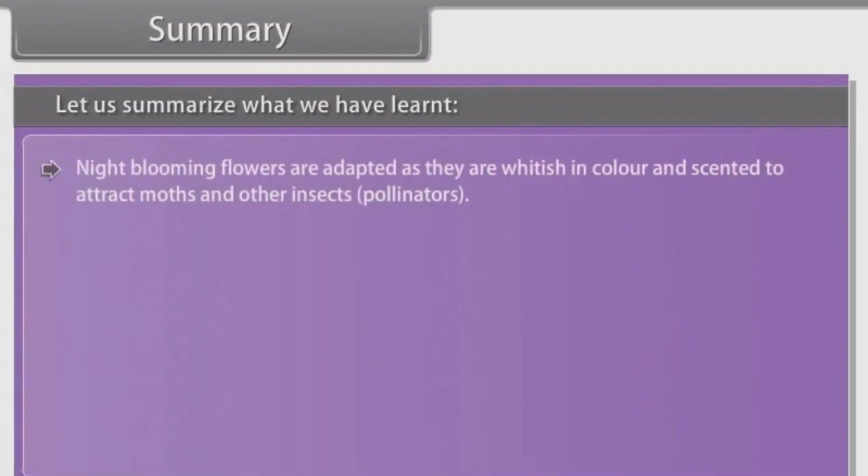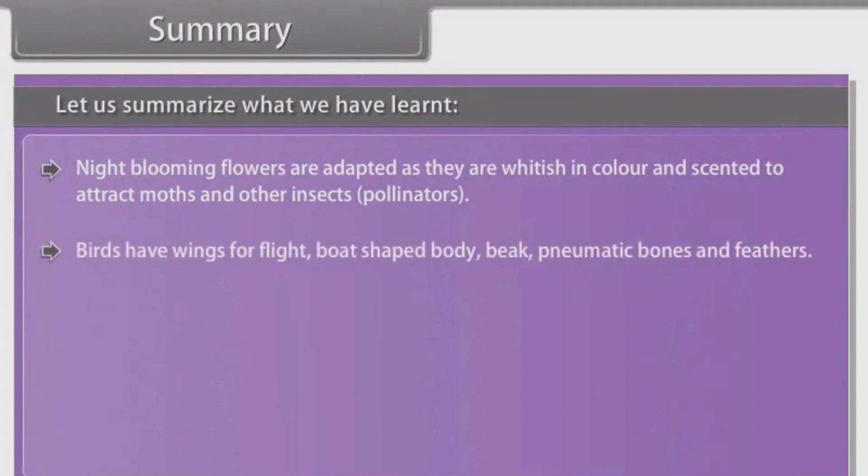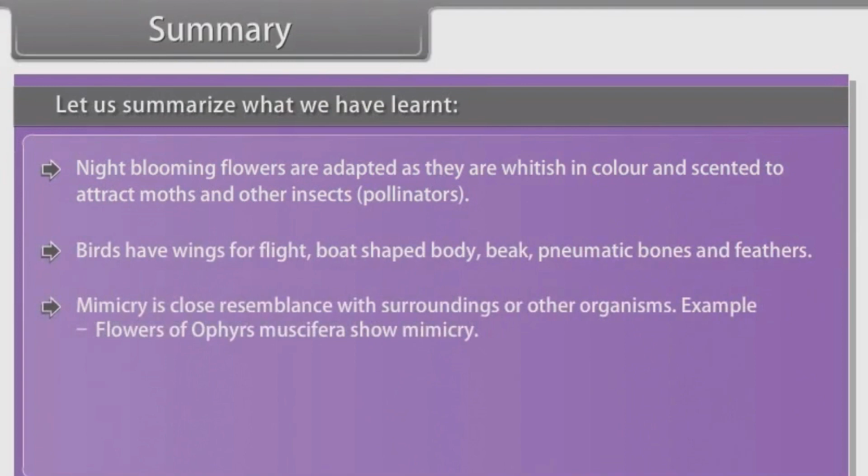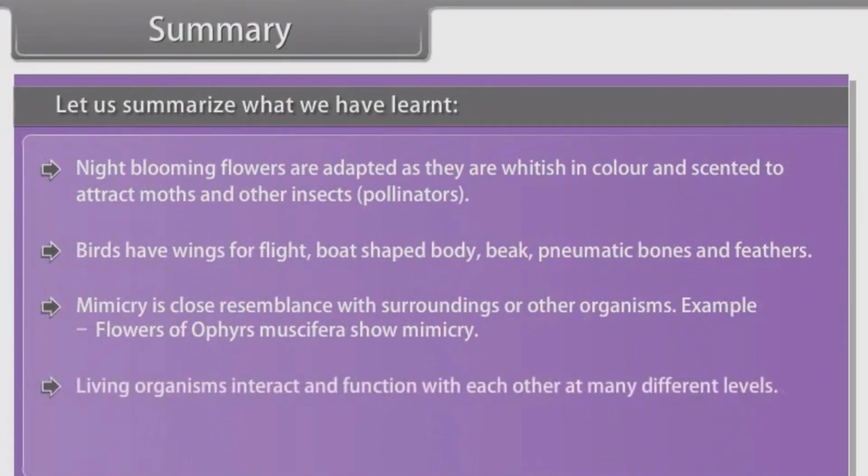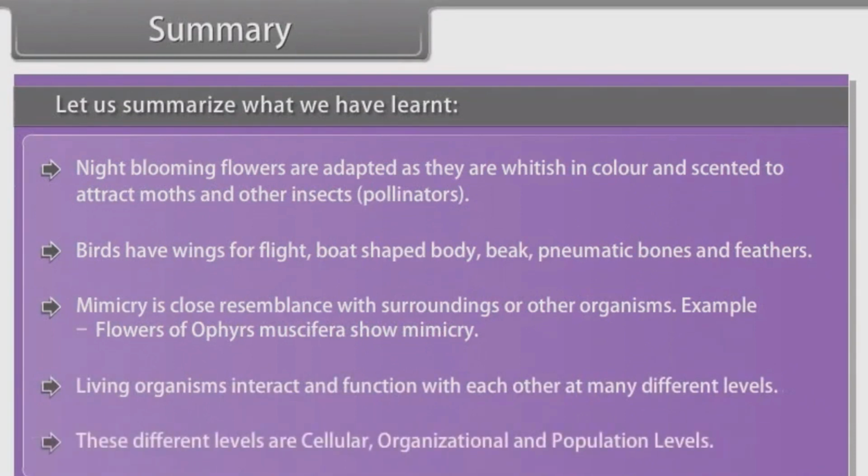Night-blooming flowers are adapted as they are whitish in color and scented to attract moths and other insects, pollinators. Birds have wings for flight, boat-shaped body, beak, pneumatic bones, and feathers. Mimicry is close resemblance with surroundings and other organisms. Example, flowers of Ophrys muscifera show mimicry. Living organisms interact and function with each other at many different levels. These different levels are cellular, organizational, and population level.